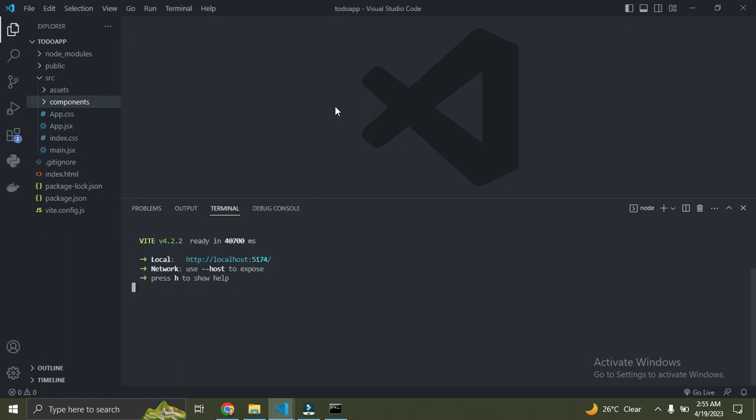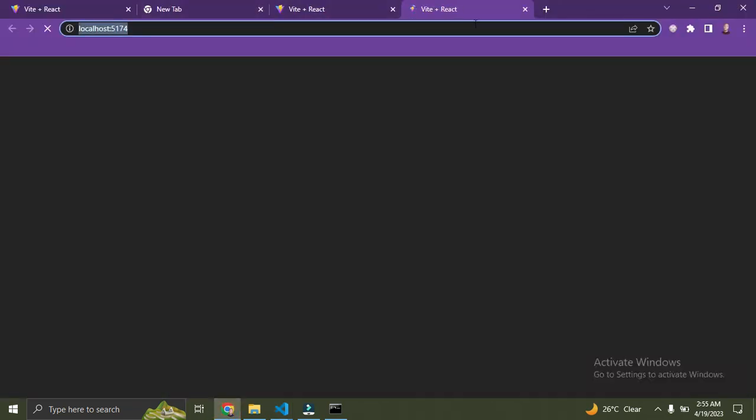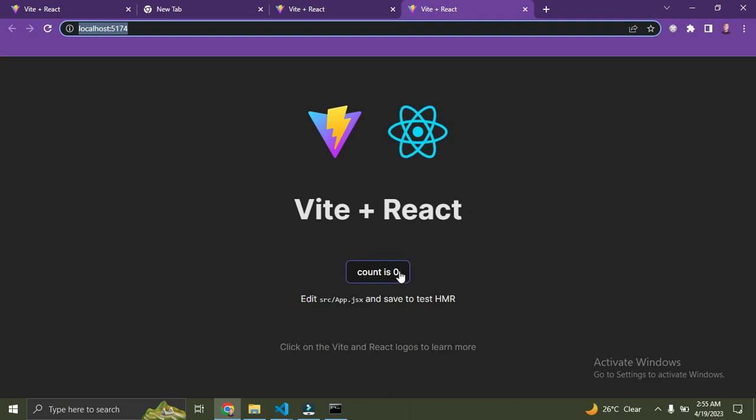Okay, so our React app is already up and running. Just hold down Control and click on this link, or hold down the Command key if you're on Mac and click on this link. Once you do that, you have a React landing page on your browser. So let's see what it looks like. Okay, so it's coming up. So here it is on the page. That shows that React is running successfully on your PC.